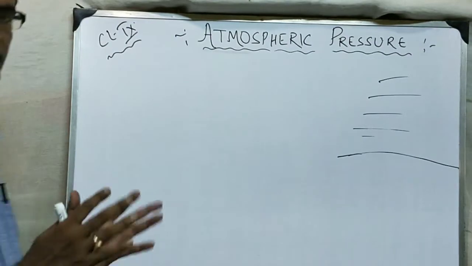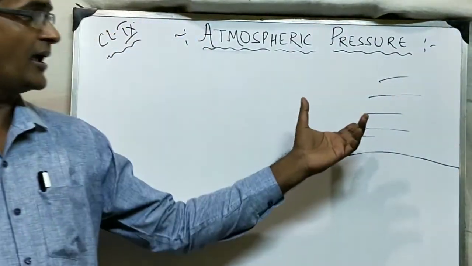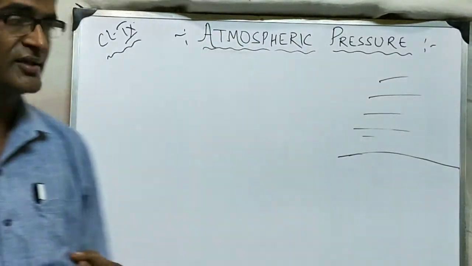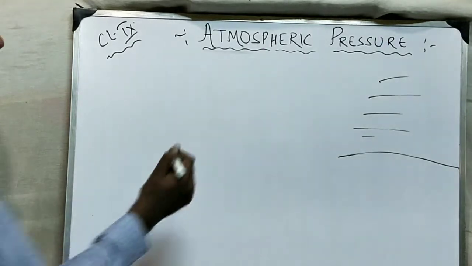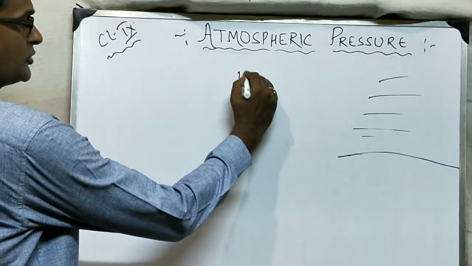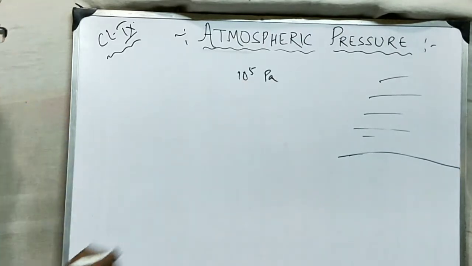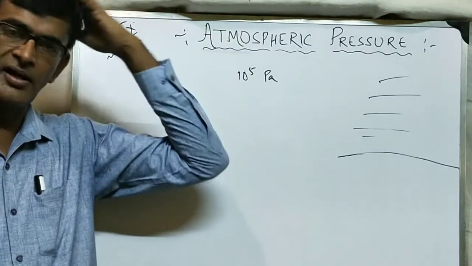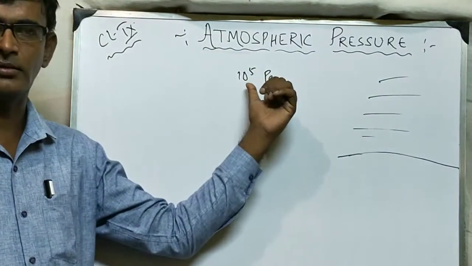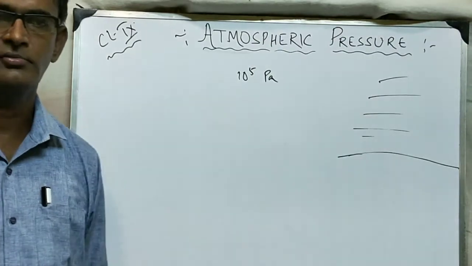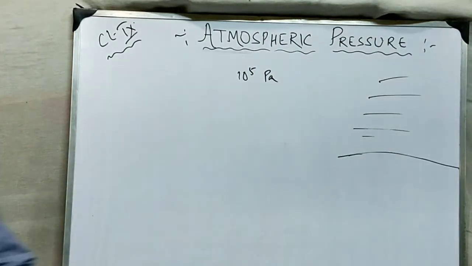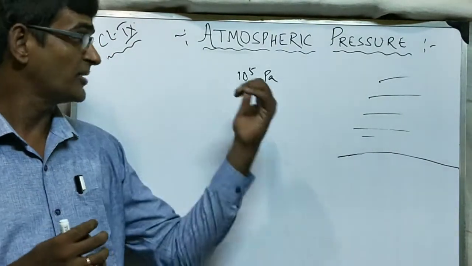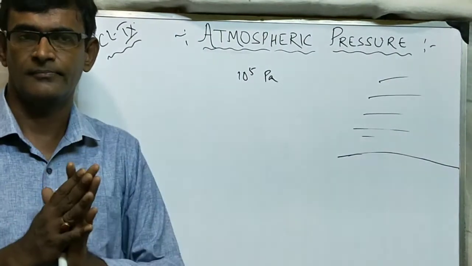Now how to prove it? This atmospheric pressure is a huge amount. The value of atmospheric pressure is almost equal to 10 to the power 5 Pascal, means 1 lakh Pascal. But we are not able to feel this. Our head, our shoulders, this amount of pressure is acting, but we don't realize it. Why? It is because the blood pressure inside our body balances this atmospheric pressure.